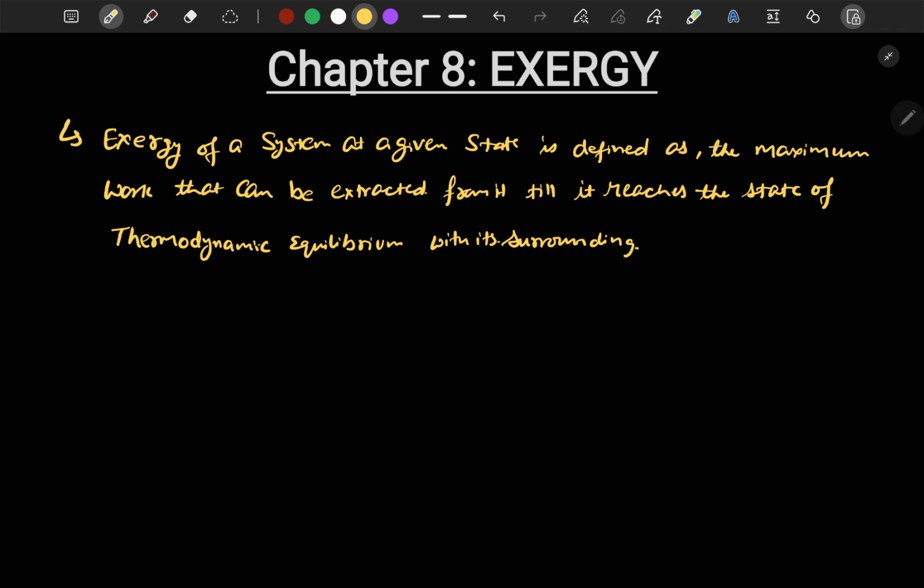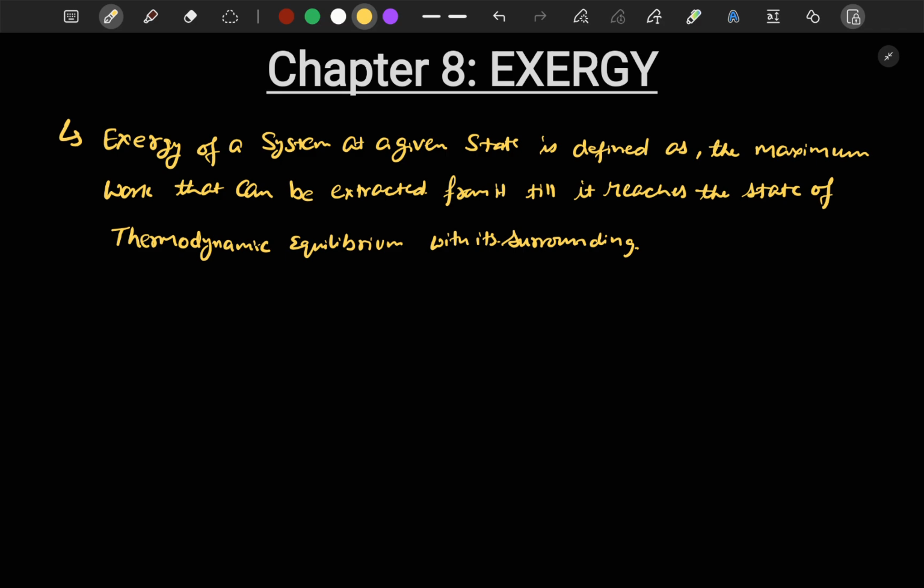So the exergy of a system is always defined at a given state of the system. It is defined as the maximum work that can be extracted from it till the system reaches the state of thermal equilibrium with the surrounding. This concept of exergy is very important in case of both energy producing and energy consuming devices.